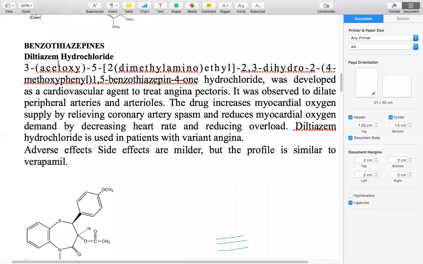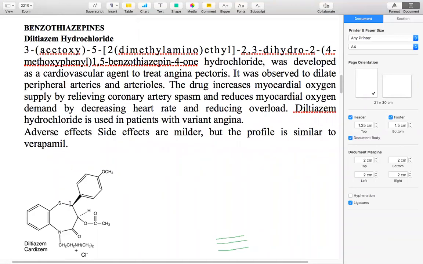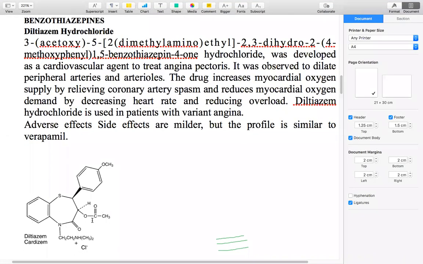Now in benzothiazepines, coming to the structure, there is only one example, that is diltiazem. You can easily remember the structure by studying it this way. In the diltiazem structure, the main functional group is an ester, the acetoxy group. The acetoxy group is given more prominence, and this is a benzothiazepine: benzene, thia, and aza.